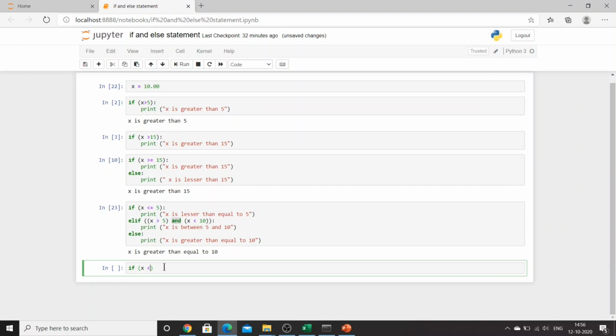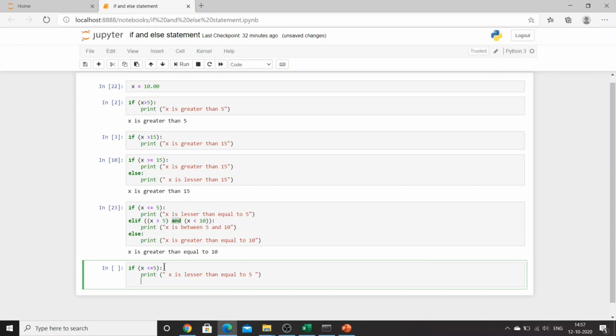I'll say x smaller than equal to 5. I'll say print "x is lesser than equal to 5".